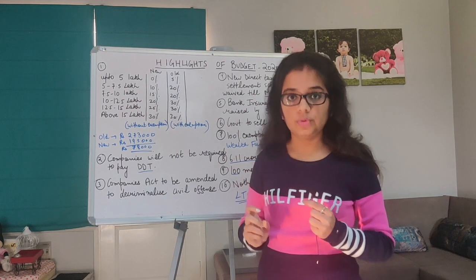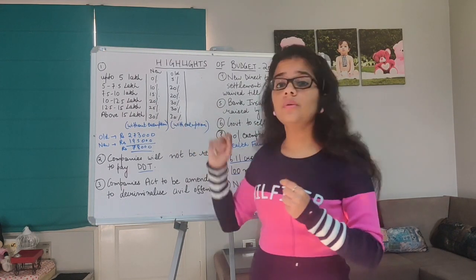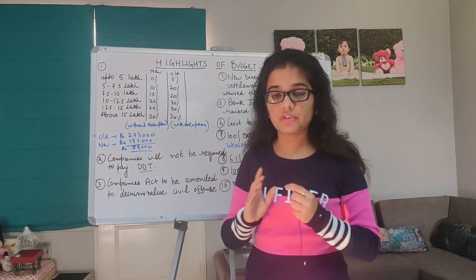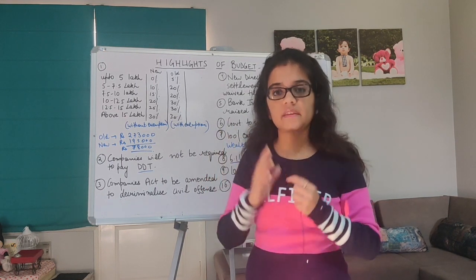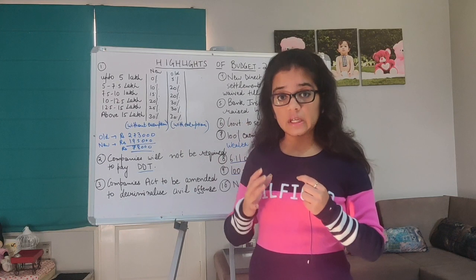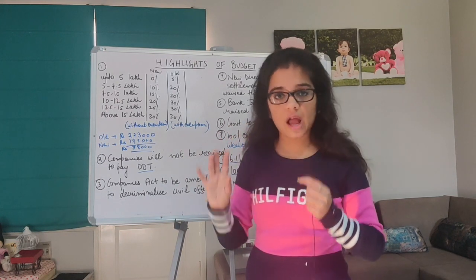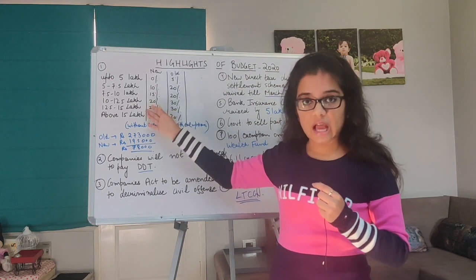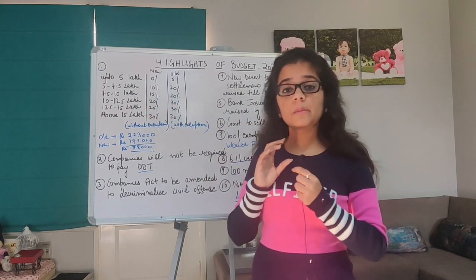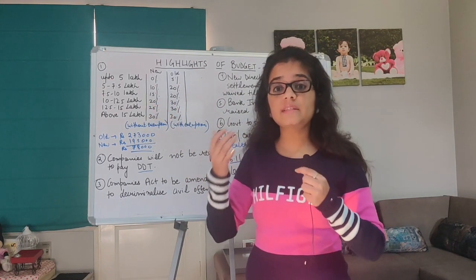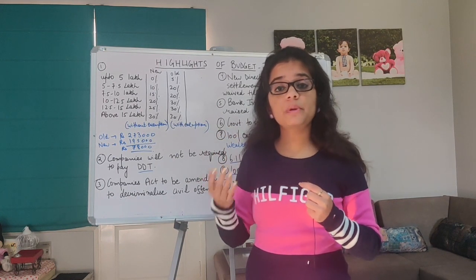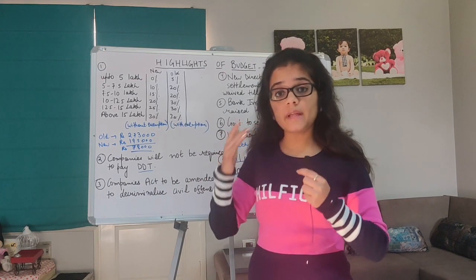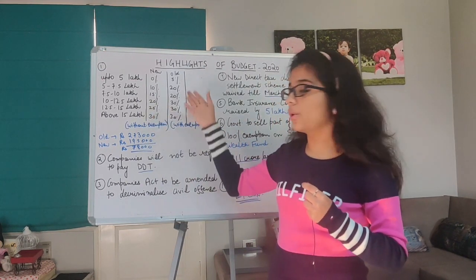Now if you have heard the speech of our finance minister, she said that if your income is, suppose, 15 lakh rupees, and you follow the new tax slab rate, then you will be saving 78,000 rupees. You will have to pay 78,000 less tax as compared to the old one.